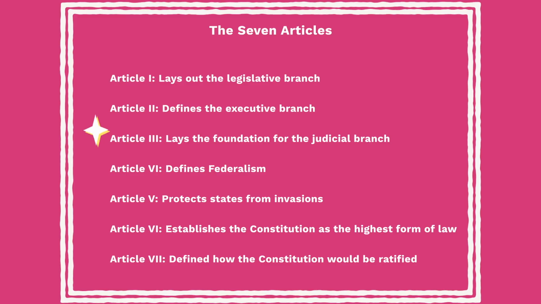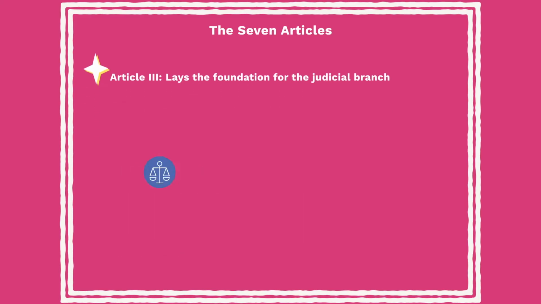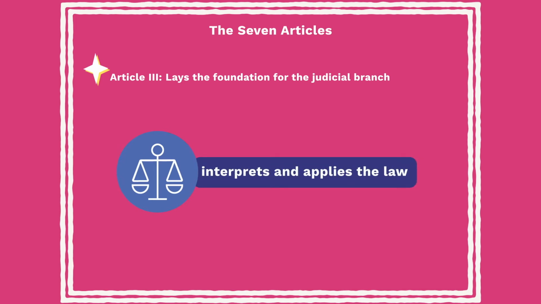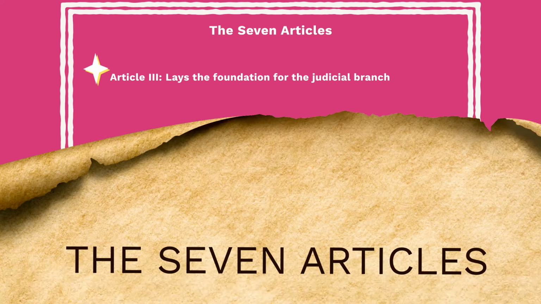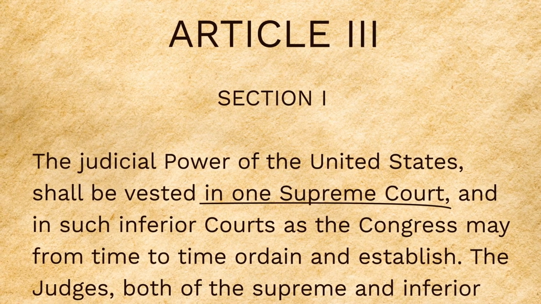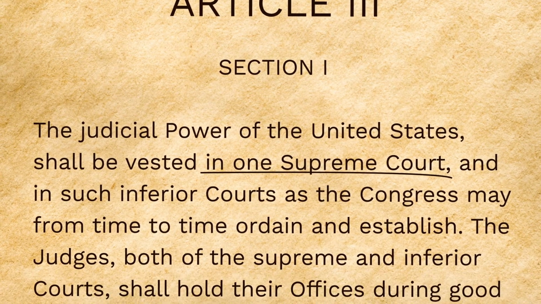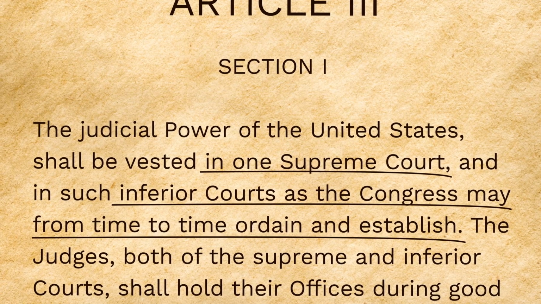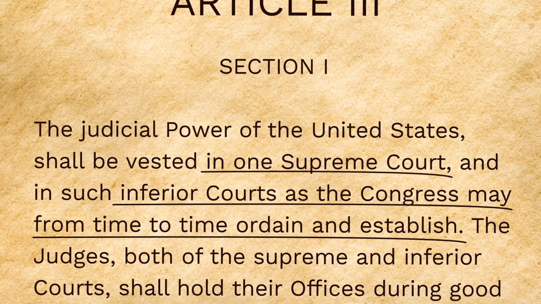Article 3 lays the foundation for the judicial branch, which has the job of interpreting and applying the law. The judicial branch is primarily defined by this article as the Supreme Court, which has the Chief Justice. It also says that Congress is responsible for establishing the lower courts.